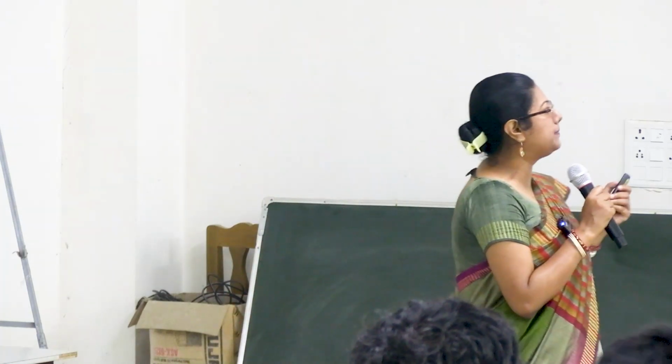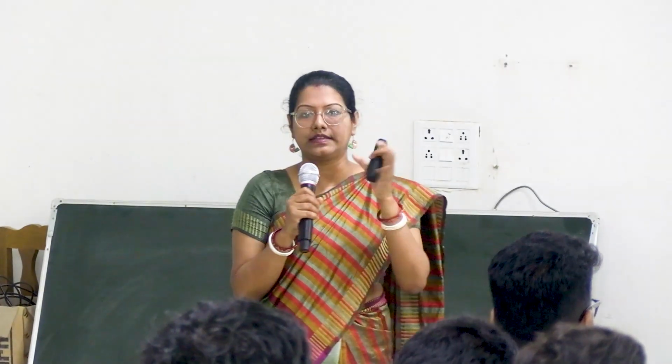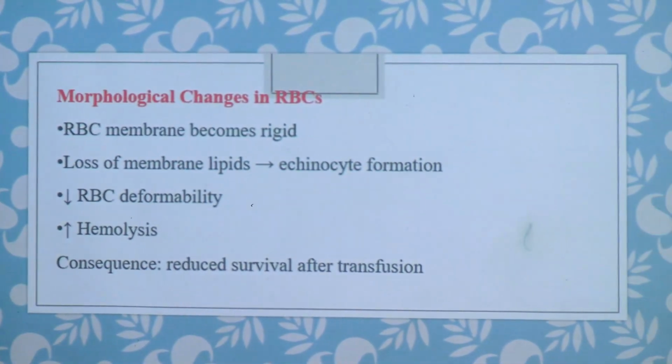So what will be the morphological changes? The RBC membrane will become rigid, with loss of membrane lipids. Usually RBCs are biconcave in shape, but when there is loss of membrane lipids, the shape of RBCs will change from biconcave to echinocyte.